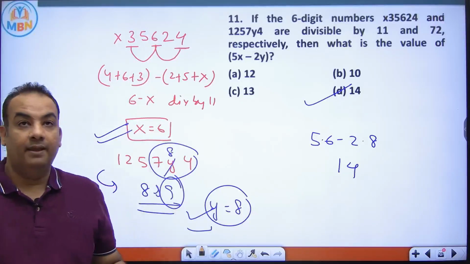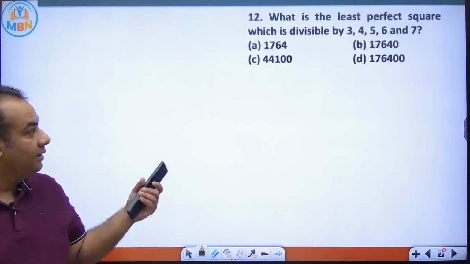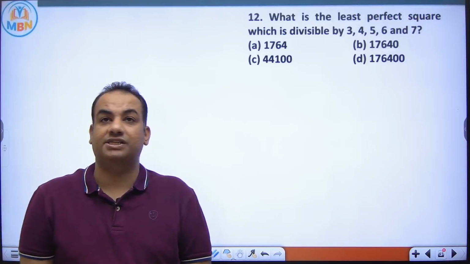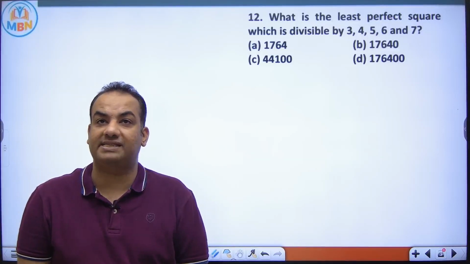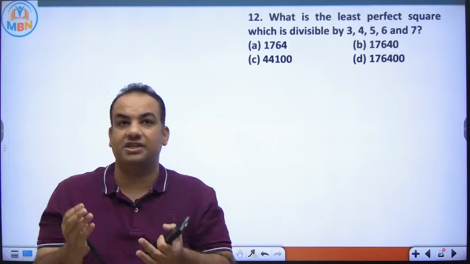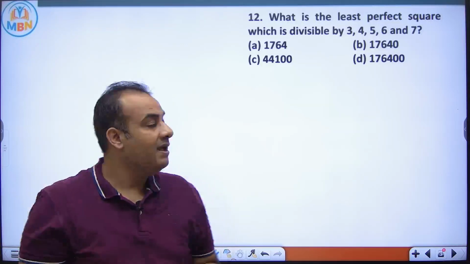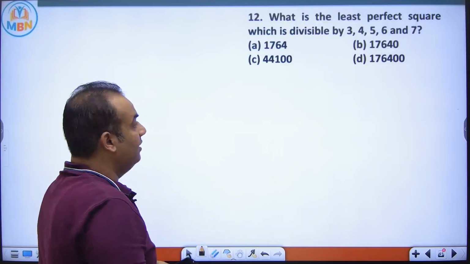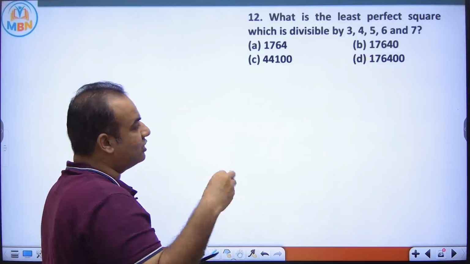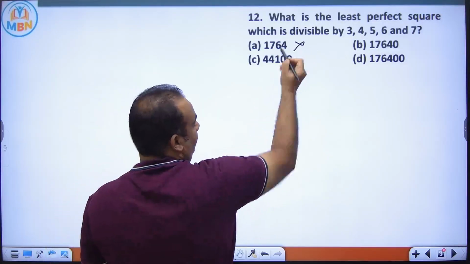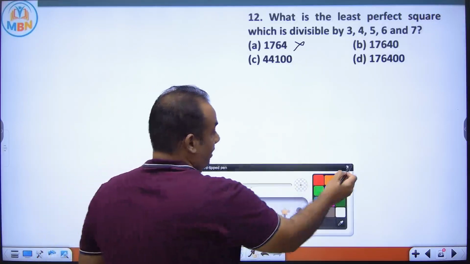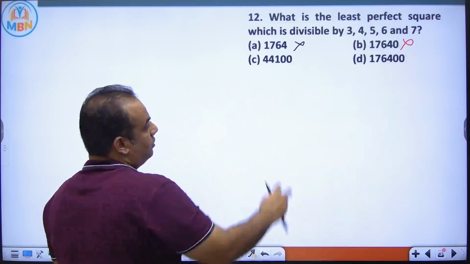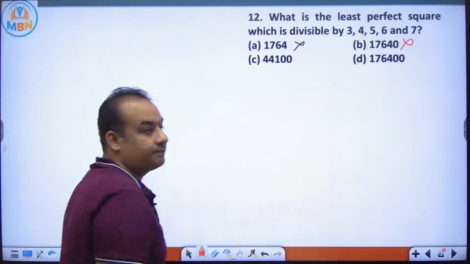Okay. Now we are moving to the next question. Please all of you see this. What is the least perfect square which is divisible by 3, 4, 5, 6, 7? Suppose I was doing this question in the examination. What will I check? Because it is divisible by 5 and is a perfect square, if a number is divisible by 5, it has to end on 0 or 5. So this cannot be the answer. Now, if it is ending on 0, it has to have an even number of zeros. So it cannot be the answer. So the answer is either this or this.